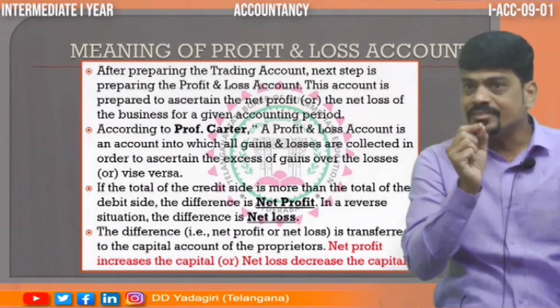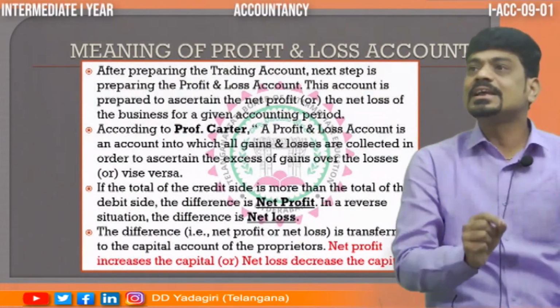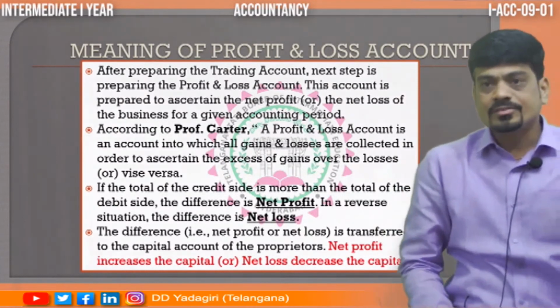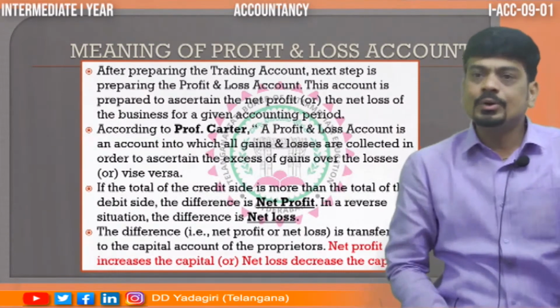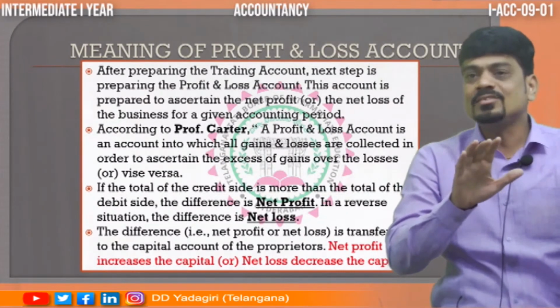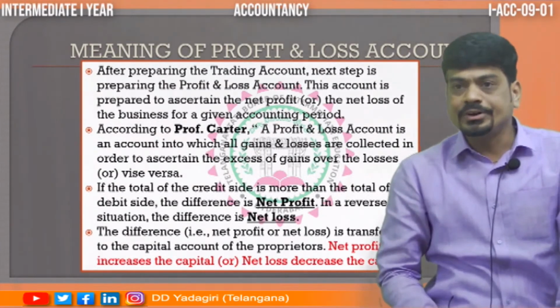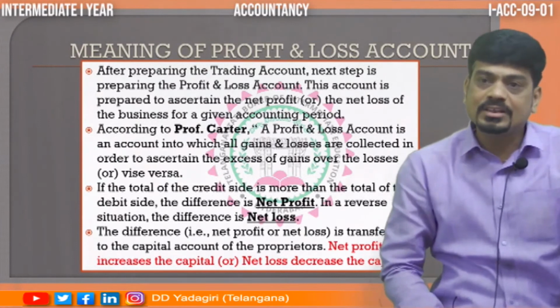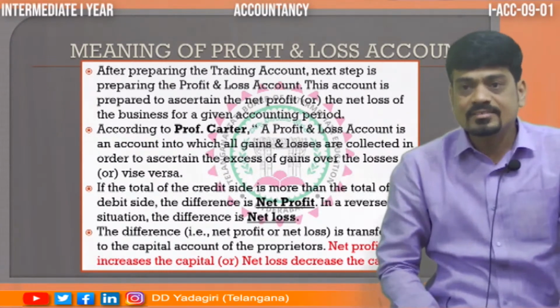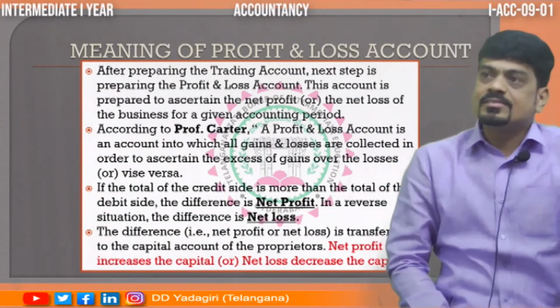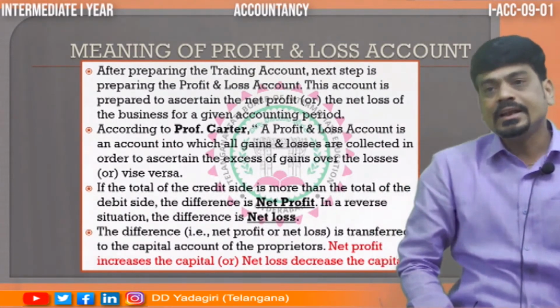In the first stage, we determined gross profit or gross loss. That is only what we took, only the expense which we have incurred for purchasing or manufacturing the commodities, that we called direct expenses. But to run the business, there are so many indirect expenses.